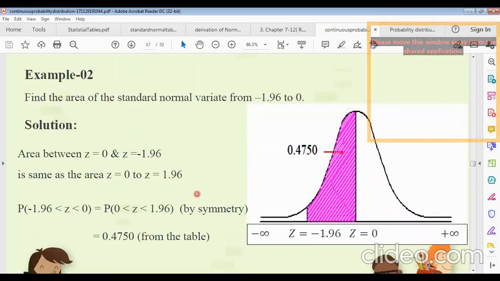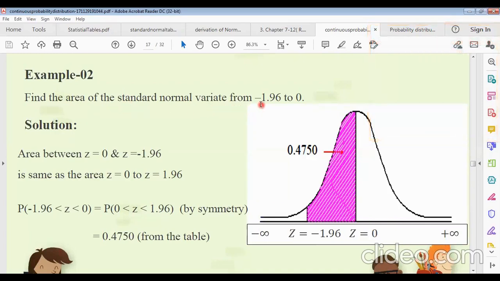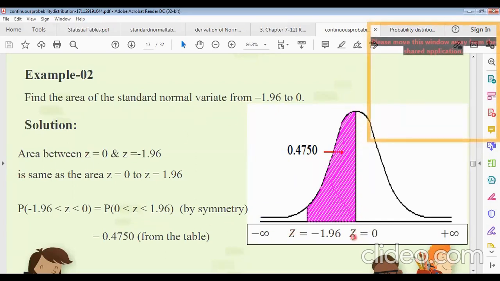Another example: find the area of the standard normal variate from minus 1.96 to 0. Now this starts from z equals 0. This is the negative part, and this is the positive part of z.